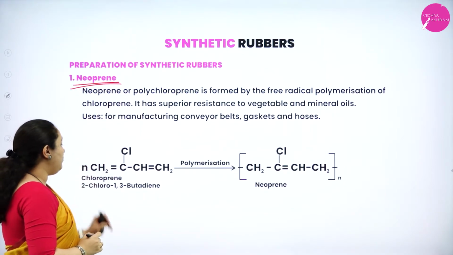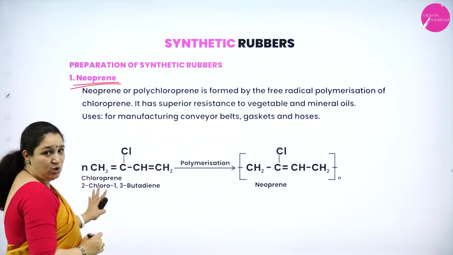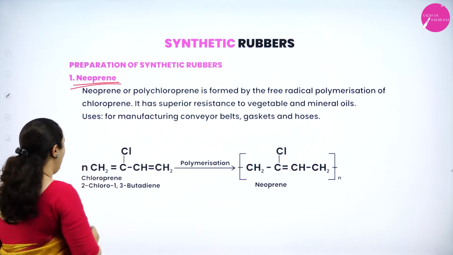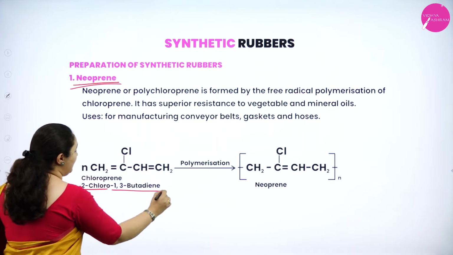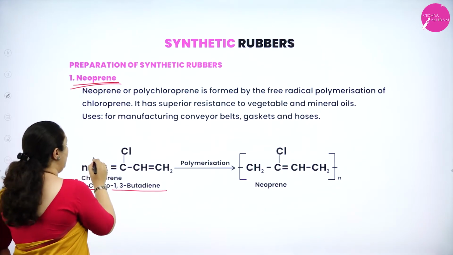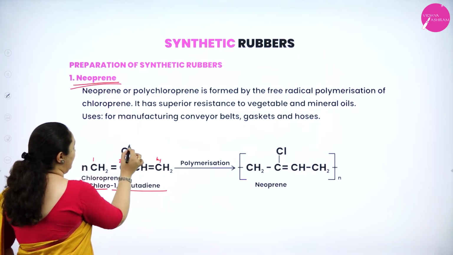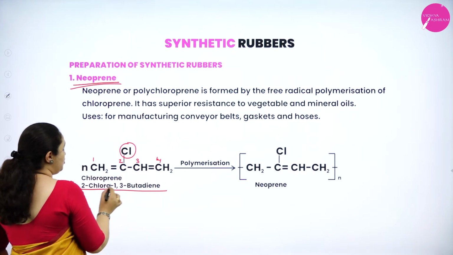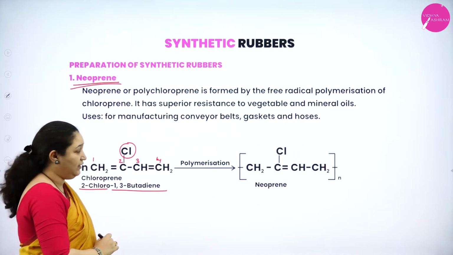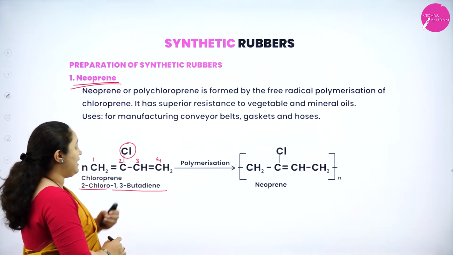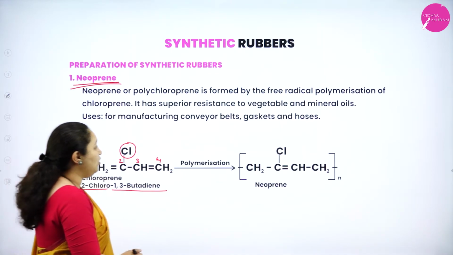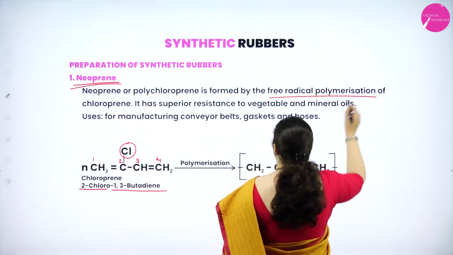For neoprene, we take chloroprene, or 2-chloro-1,3-butadiene. You can see 1, 2, 3, 4. Second carbon atom has chlorine, so it is 2-chloro-1,3-butadiene. It undergoes polymerization and follows free radical polymerization.